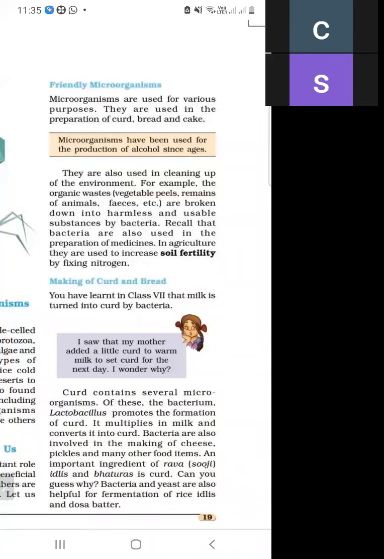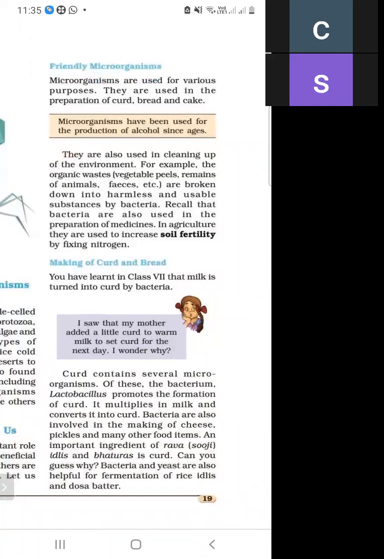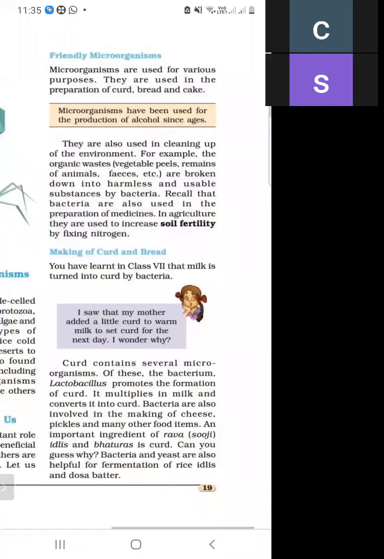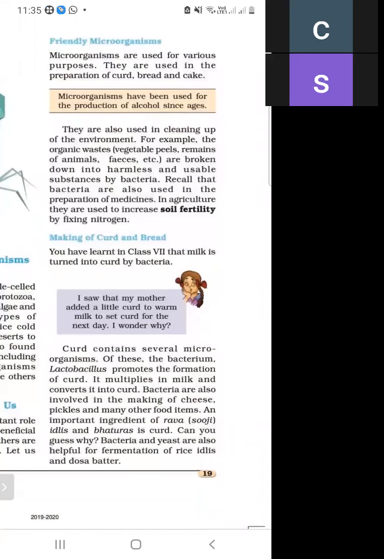They are also used in making curd and bread. Which bacteria is used for converting milk to curd? Lactobacillus bacteria convert milk into curd. It multiplies in milk and converts it into curd. Some bacteria are also involved in making cheese, pickles, and some food items.